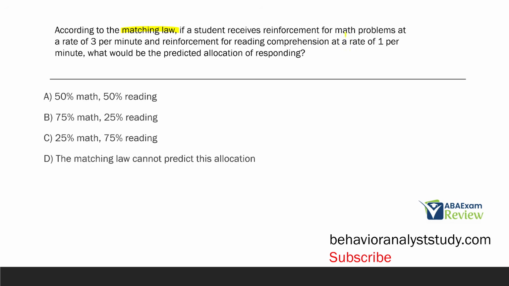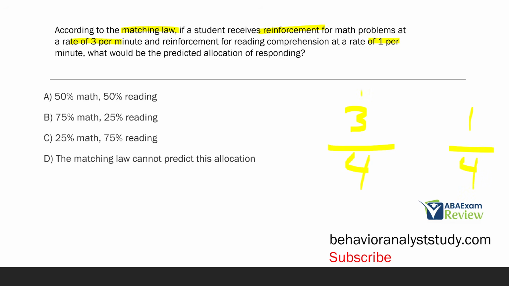For instance, if this student is getting reinforcement at a rate of 3 per minute and 1 per minute, then how much reinforcement per minute? Well, it seems about 4. Now, for math, they're getting it 3 per minute, right? For reading, they're getting 1 per minute.